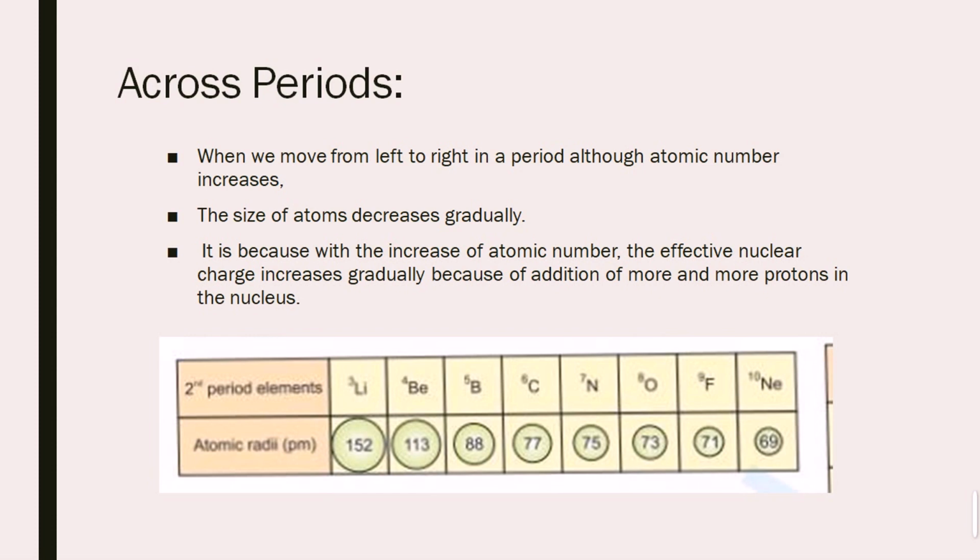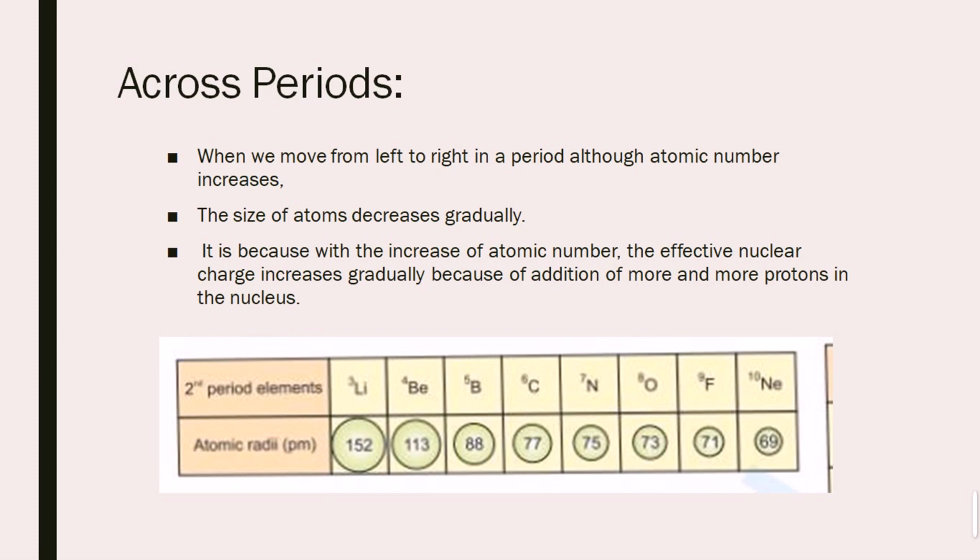Because of the addition of more and more protons in the nucleus, while on the other hand the electrons are added to the same valence shell. There is no addition of a new shell where the electrons are added. Across the period there is no increment of the shell, which describes its periodicity, and the decrease in size is due to the increase in the positive charge of the atoms.